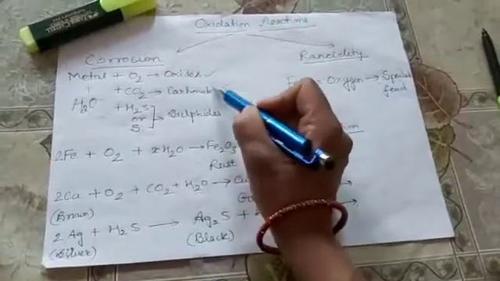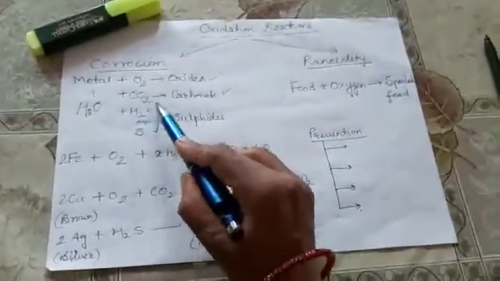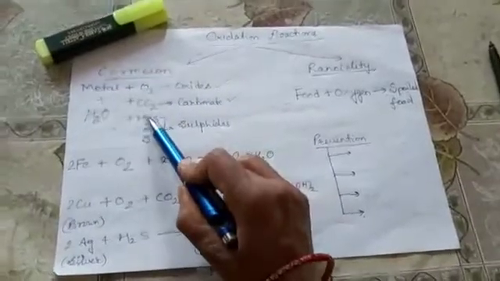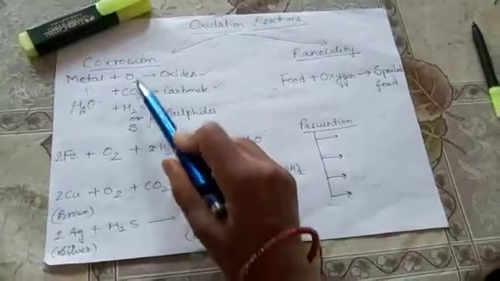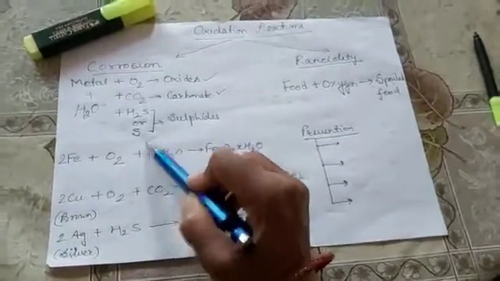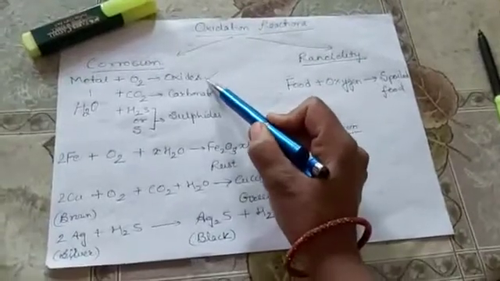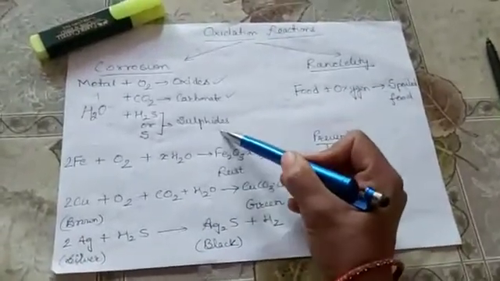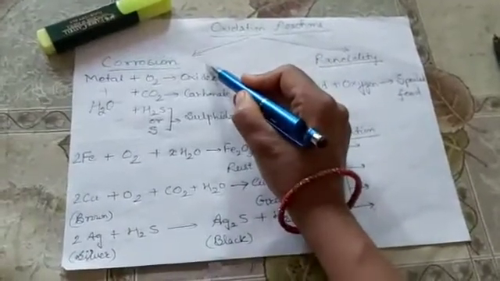So in all three cases, where a metal slowly combines with moist air and any of these three components and forms the respective compounds, either oxides or carbonates or sulfides, such a process is called corrosion.